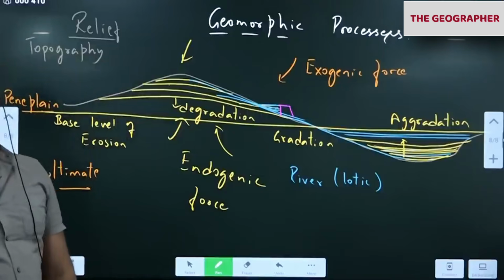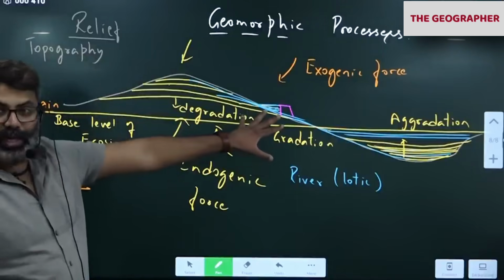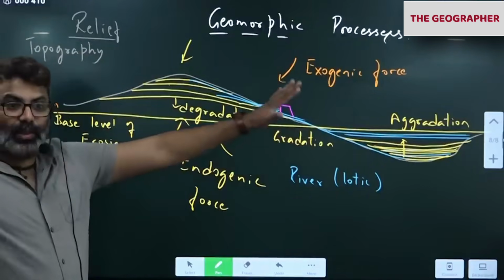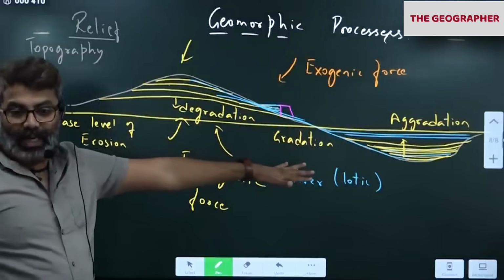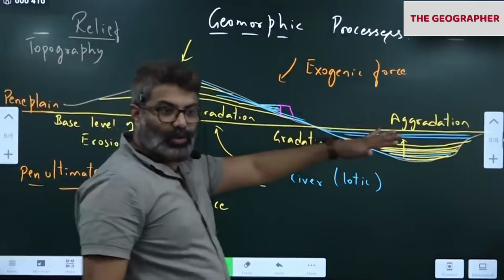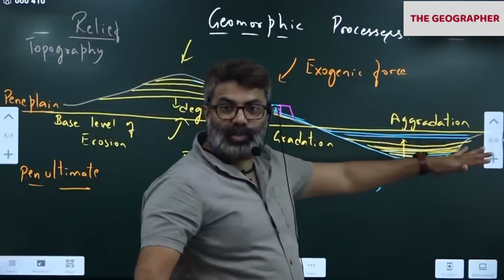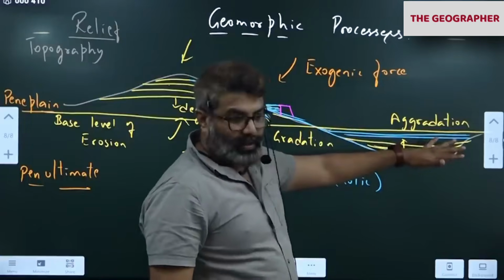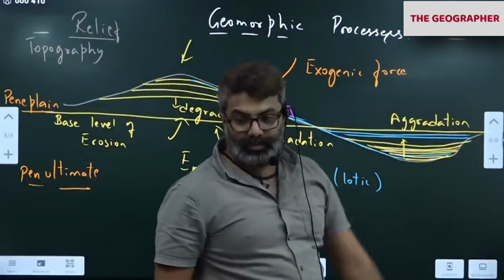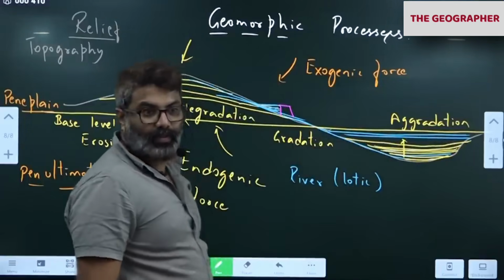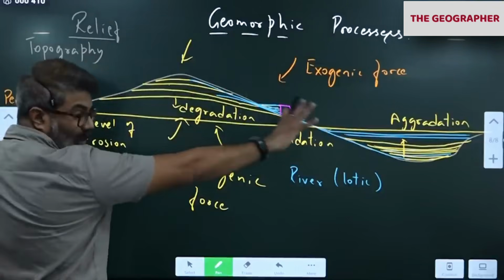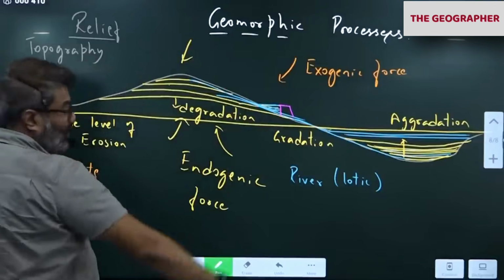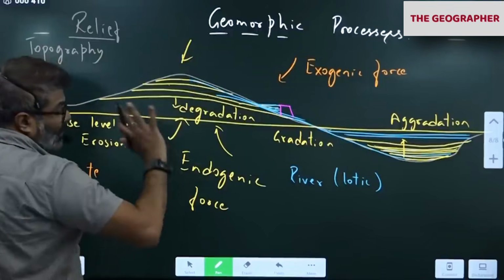Clear? If you understand this topic, you can understand such topics. That is the reason below the mountains we will have large fertile soil. Below every mountain you will notice this. Next to the Andes, next to the Himalayas, next to the Rockies, we will find a large flat plain, alluvial plain, flat surface. So that means we are trying to achieve this everywhere. Now you got to know what is happening.